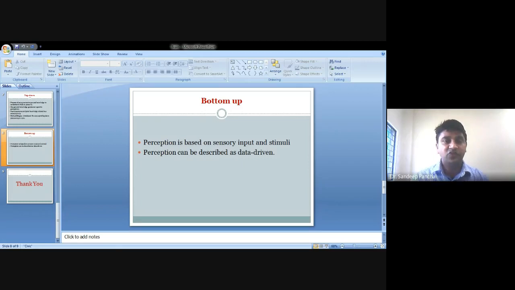The bottom-up approach can be understood while we are discussing the cognitive processes or cognitive functions of the brain, which we have to understand while studying the brain and its functions.